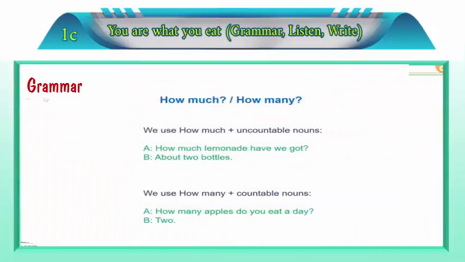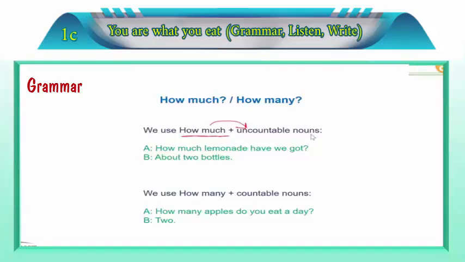The first thing, grammar. As we said, we will talk about how much and how many. Let's see. We use how much plus uncountable nouns. So how much, we use it with uncountable nouns. Uncountable nouns come after how much. Okay? So uncountable nouns, it should be after how much. We have to put how much before uncountable nouns.